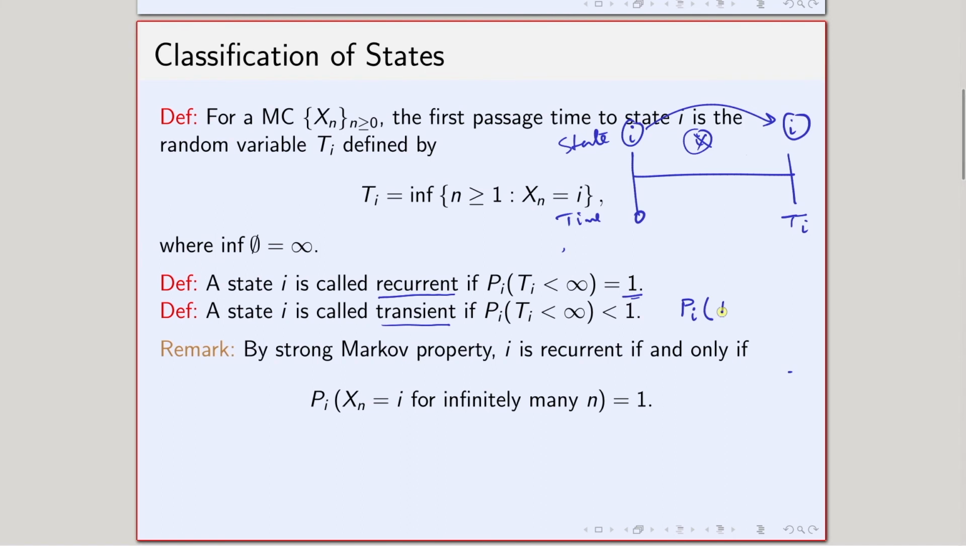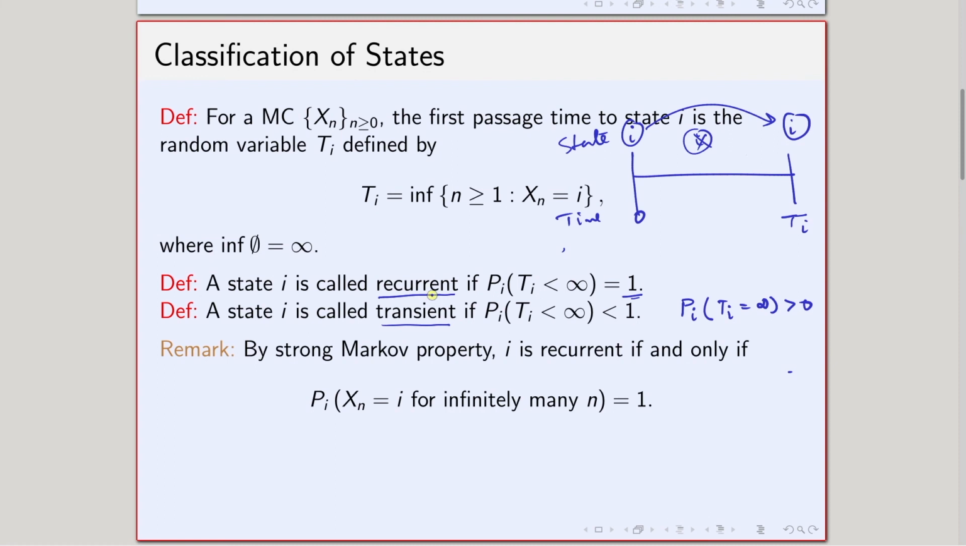That means that P(Ti = infinity) is greater than 0, and that says that there is a positive probability that starting from i, I will not come back to i again. So there is a chance that I will not come back to i starting from i. If such a thing happens for a state i, we call that state a transient state. If for sure we come back, we call such states recurrent states.